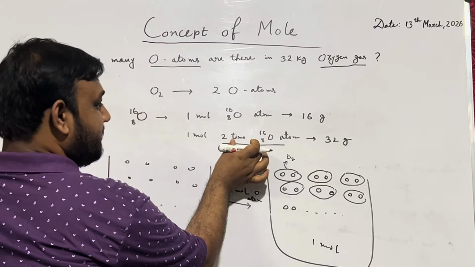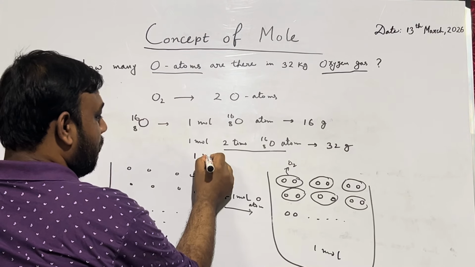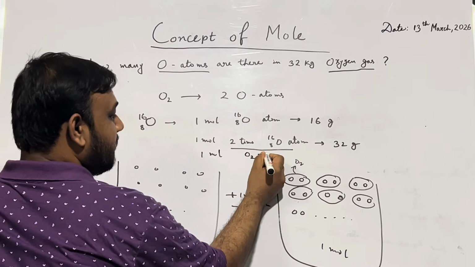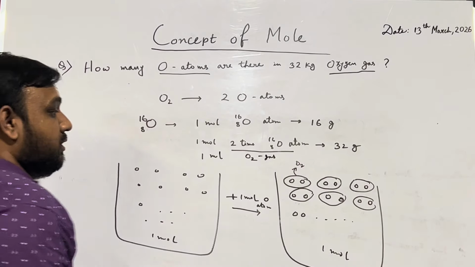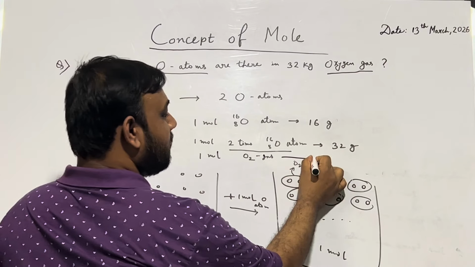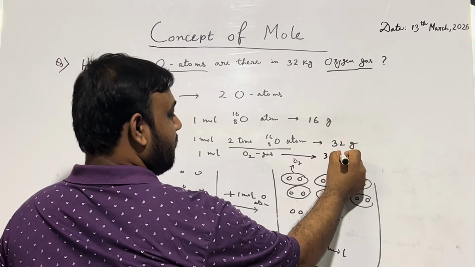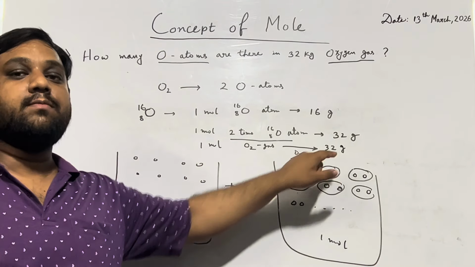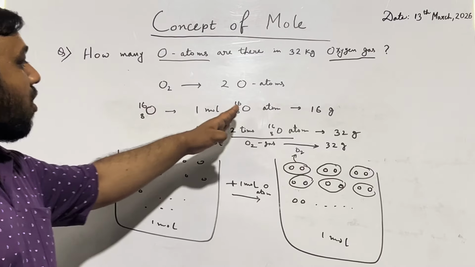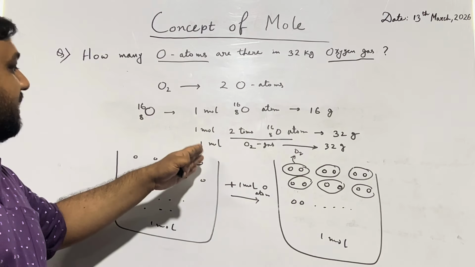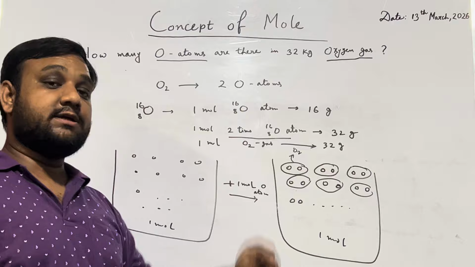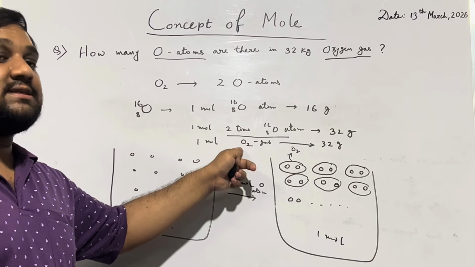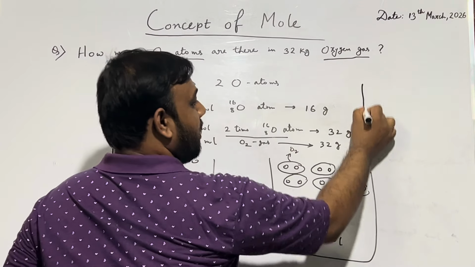Now think about these 2 times. We can write 1 mole, 2 times of oxygen atom is nothing but O2 gas or O2 molecule. That O2 molecule gives 32 gram. Understood? 1 mole oxygen gas gives 32 gram oxygen. 1 mole oxygen atom gives 16 gram. Similarly, 1 mole oxygen gas gives 32 gram oxygen. Why 32 gram? Because molecular weight of oxygen gas is nothing but 32.